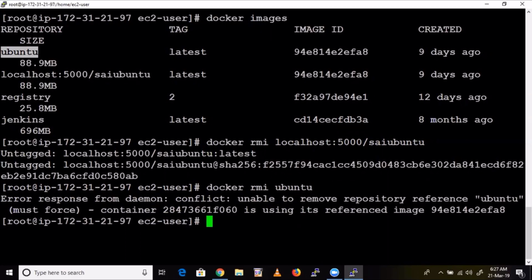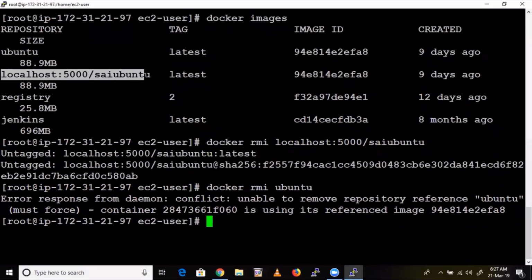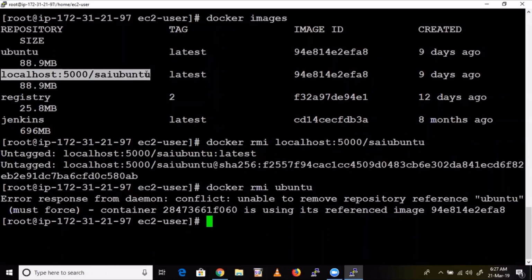Okay. There might be some container running in this image. See here, I have removed this image. This is a temporary tag, a kind of tag just for your reference. By seeing this one, you can come to know that yes, we have pushed this image to the Docker container, for your own reference, because you cannot go inside the container, you cannot see what images are there. So that's why it is for your own reference. By seeing this one, you will come to know, yes, I have an image called Sai Ubuntu in my container. So I have removed this one.